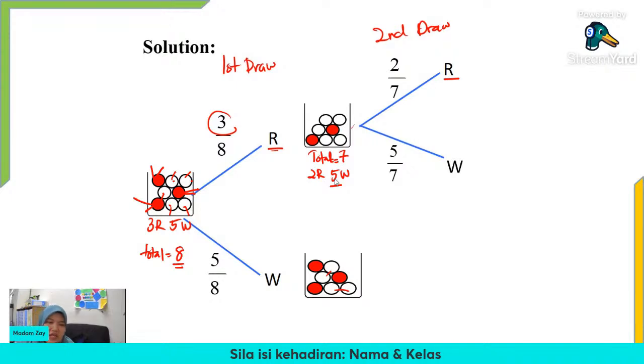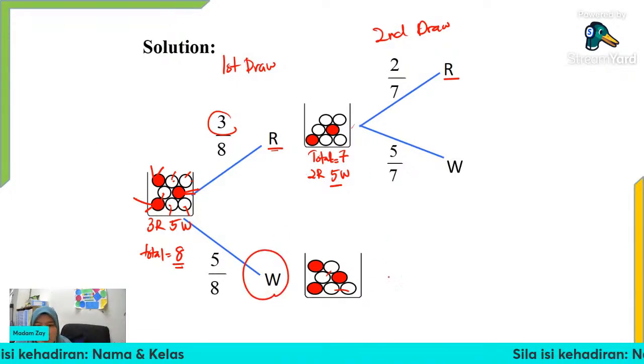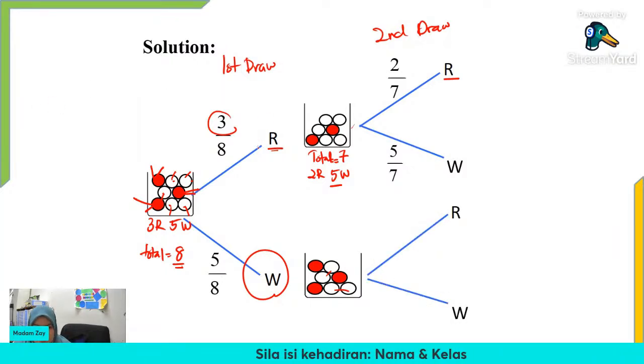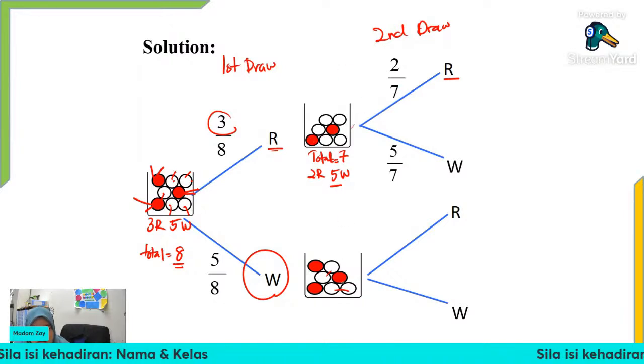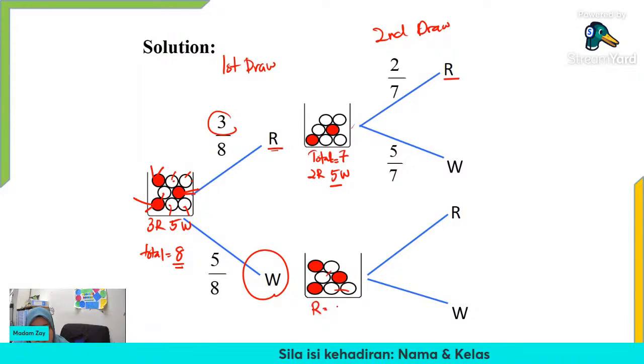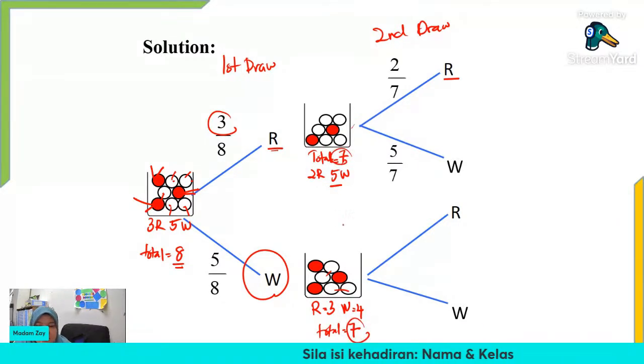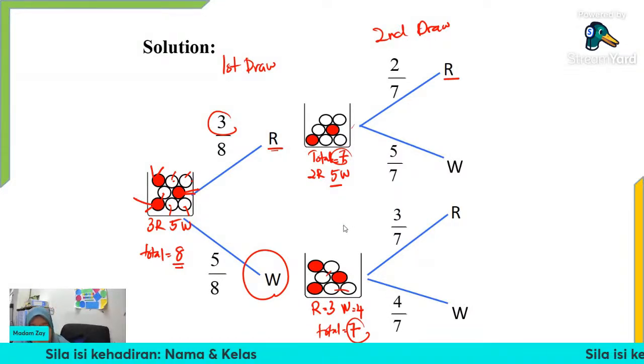Okay, and then if we take a white marble at the first part, for the second draw, what will we have? We also can get red and white marbles. But the probability will be different from the above one. Why? Because above we were left with 2 red, here we still have 3 reds. So for the probability of red, we still have 3 red, white we have 4. The total is still the same, equal to 7. Same as above, right? So 3 out of 7 for red and 4 out of 7 for white.